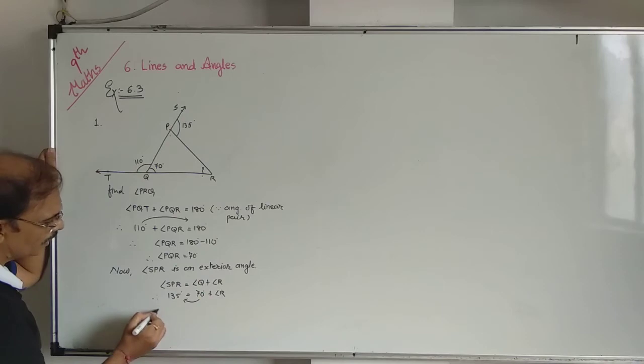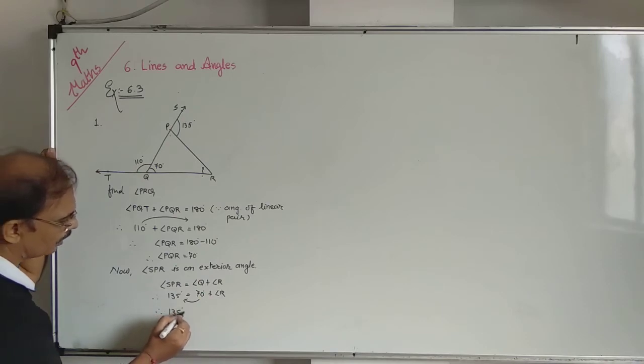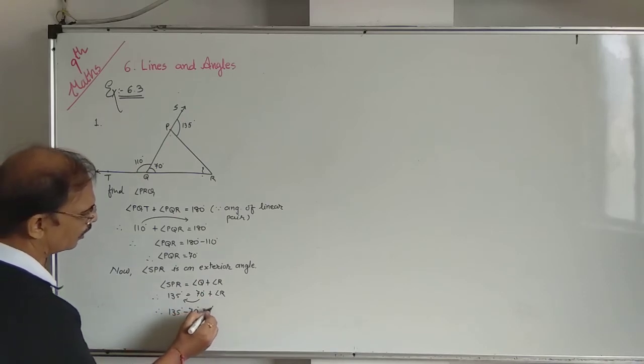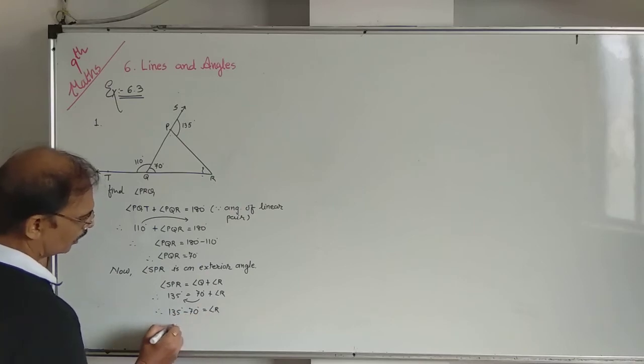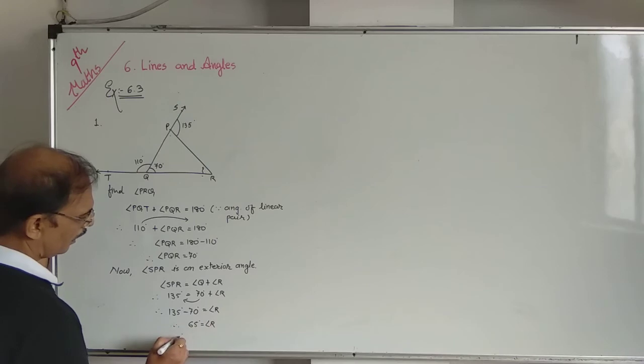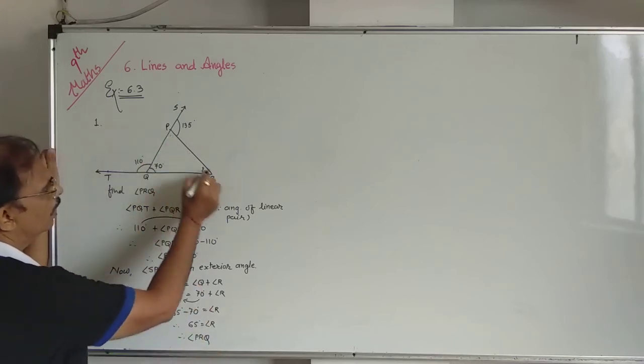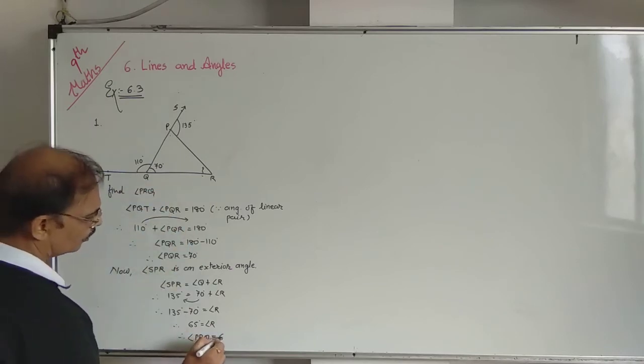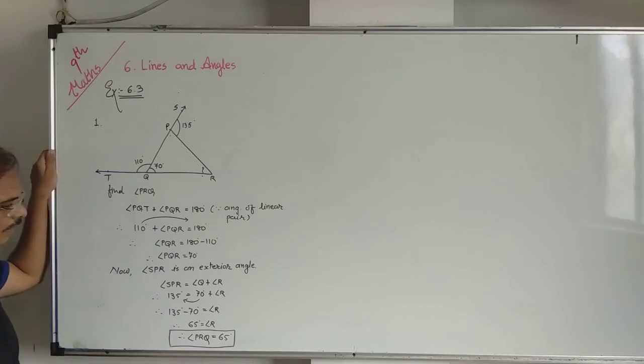SPR is 135, that equals 70 plus R. Plus 70 move this side, it will be minus 70. 135 minus 70 equals R. So this will be what? 65 degrees, angle R. And angle R means what? Angle PRQ. PRQ is equal to 65 degrees. This is your final answer. Is it okay?